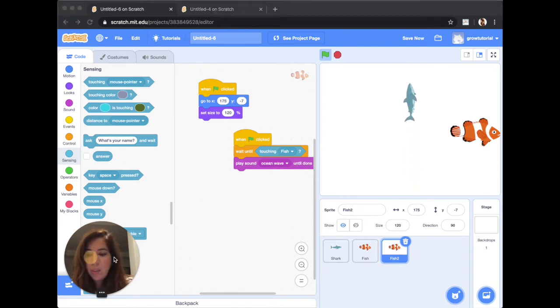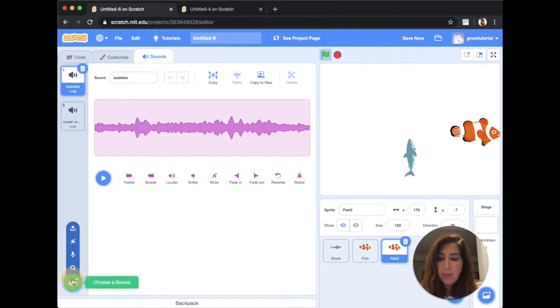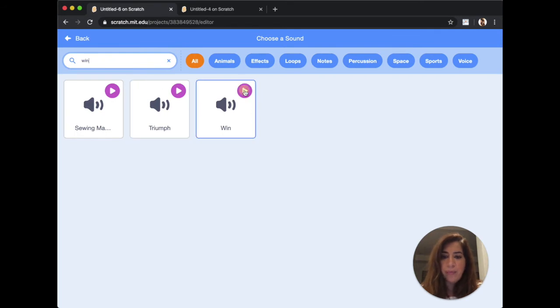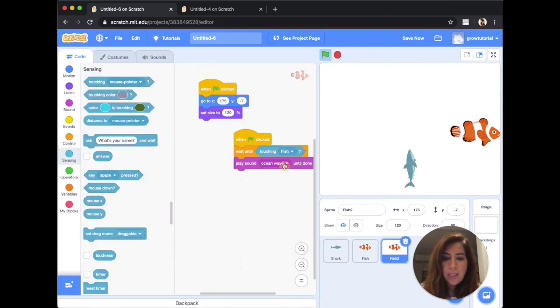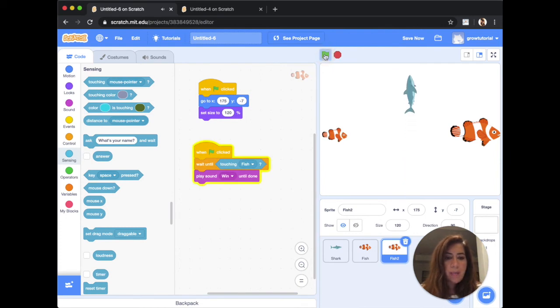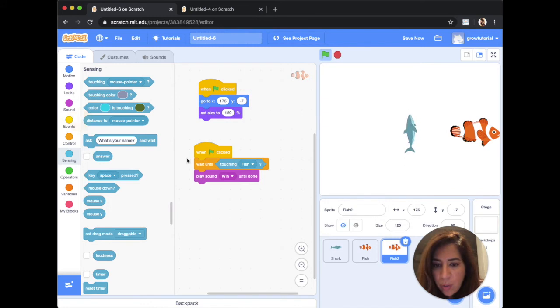Now let's go and search for a victory sound. Triumph. Okay, so we're going to go with when, and that's the sound that's going to play. So let's try this game again. I'm going to move the little fish. Okay, I think I chose the wrong sound code.